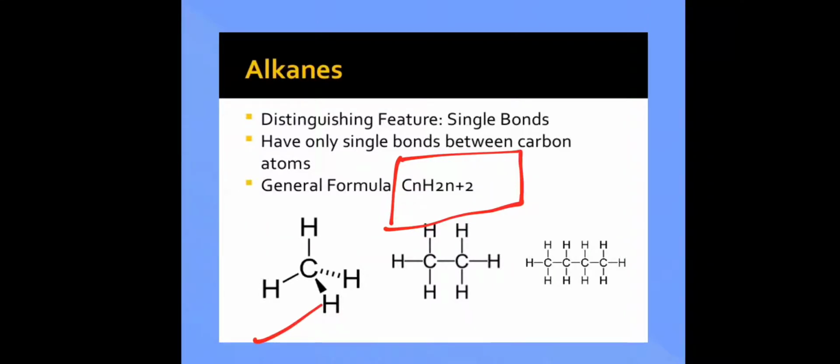If you put the same formula in the next structure, we have 2 carbon atoms. So if you put the value of n as 2, we get C2H6, and that is the formula for the ethane molecule. And what is it for butane? If you put the value of n as 4, we get C4H10. 4 twos are 8, plus 2 is 10. So C4H10 is the formula for butane.